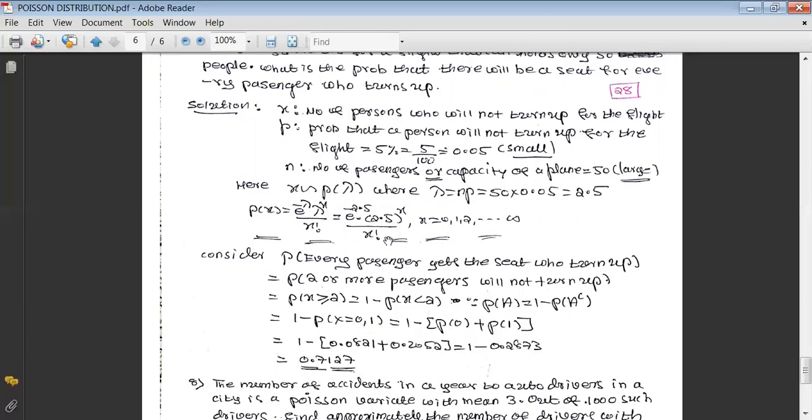To get p of 0, go here, take x equal to 0, you'll get this. Take x equal to 1 here, you'll get this. 1 minus the sum of these two will give this much. 1 minus this, its value is 0.7127. That represents the probability that every passenger who turns up for the journey gets a seat.